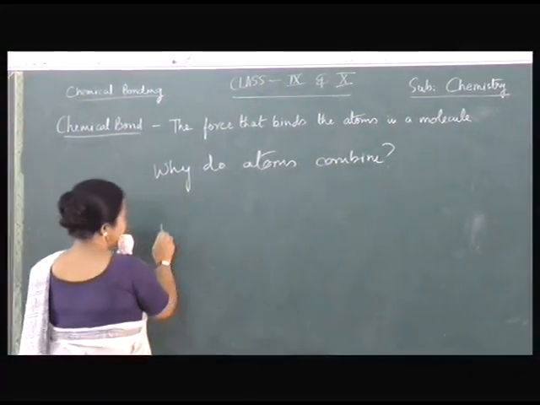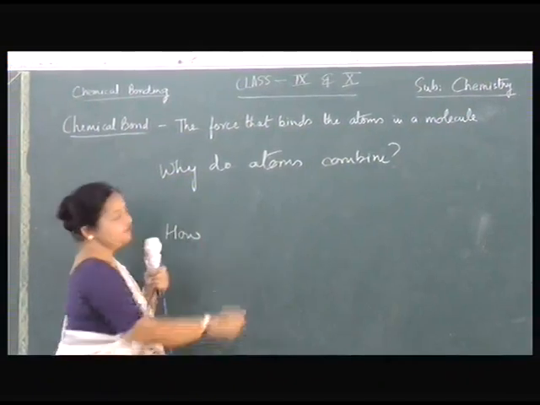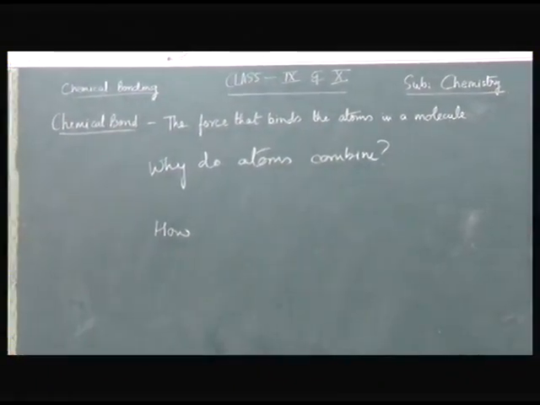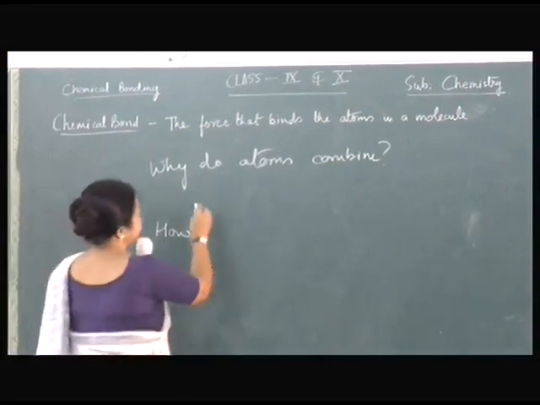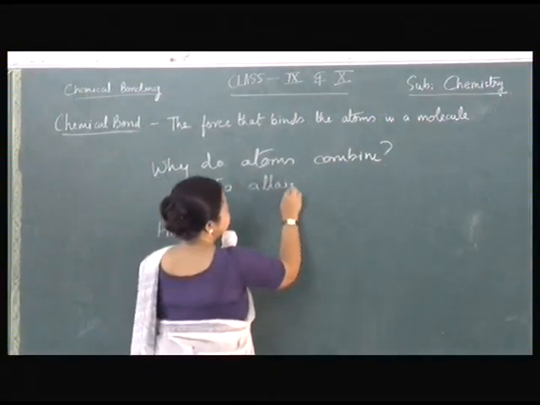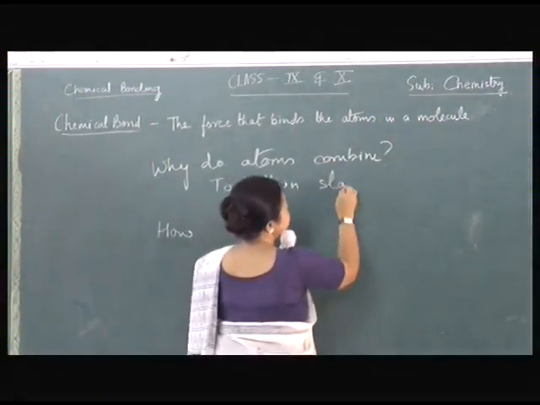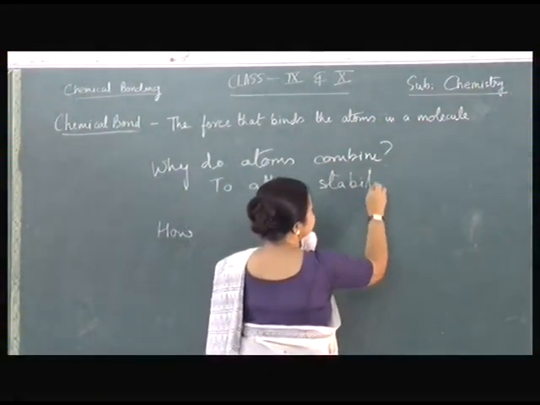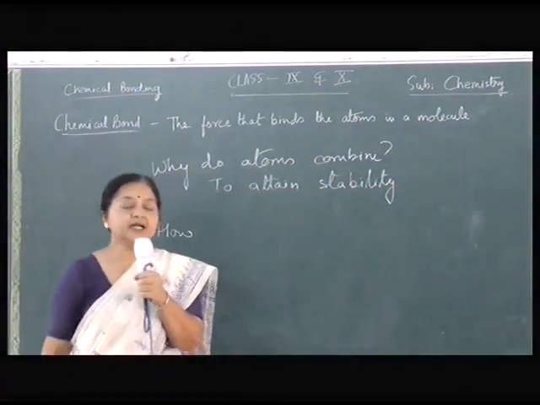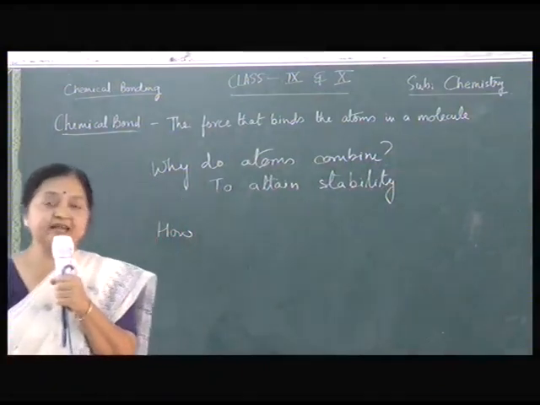And how do they combine? So why do they combine? To attain the noble gas configuration, to attain stability. By stability, we mean a complete outermost shell, valence shell.